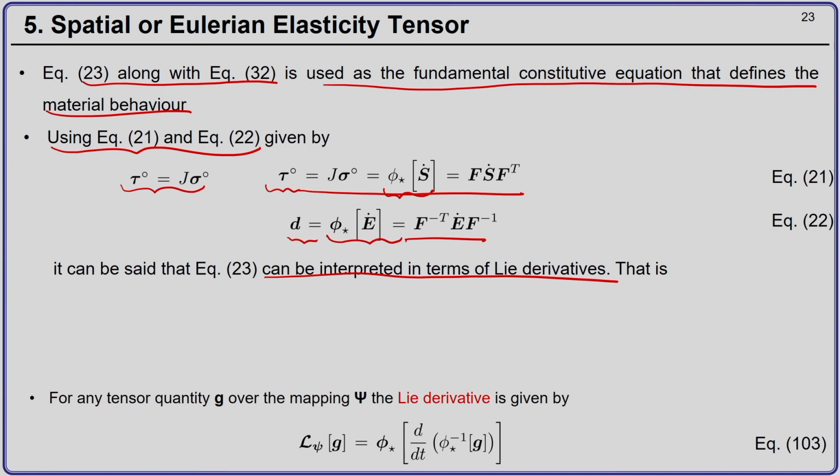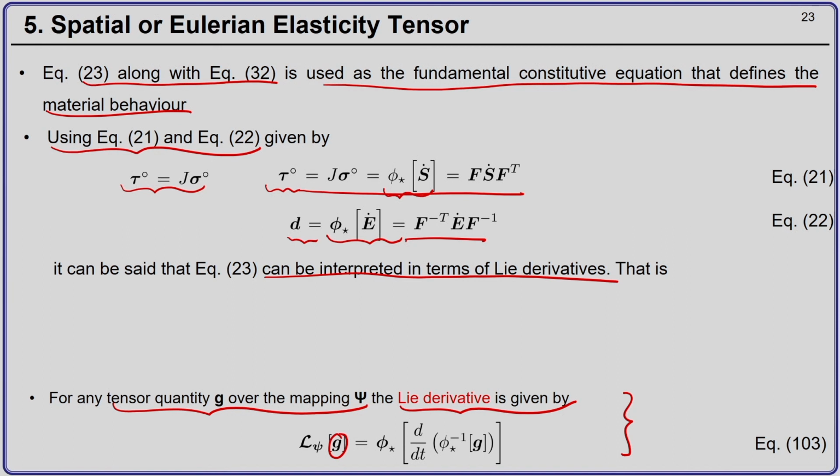And what is Lie derivative? Just to recapitulate what we had discussed in kinematics, for any tensor quantity G over the mapping psi, the Lie derivative of the tensor quantity G. So, G is a spatial tensor quantity.